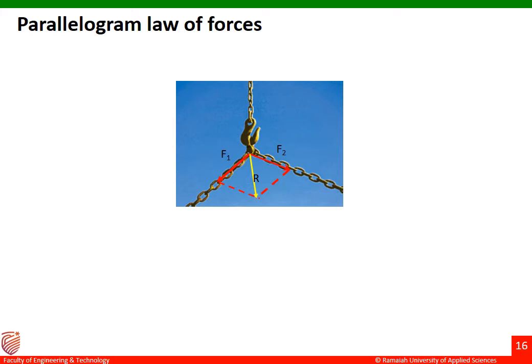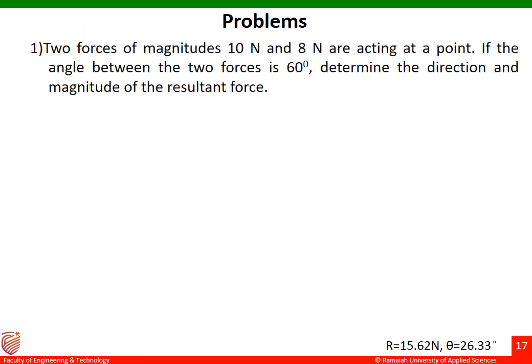The formula for R is square root of F1 square plus 2 F1 F2 cos alpha plus F2 square, and the direction of this resultant force is given by theta equal to tan inverse of summation Fy divided by summation Fx. This is about the parallelogram law of forces.